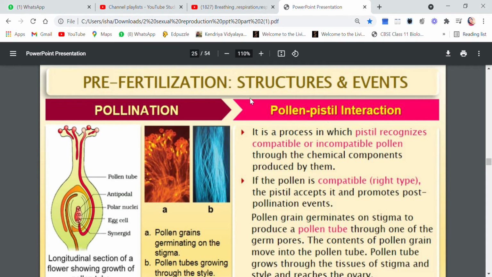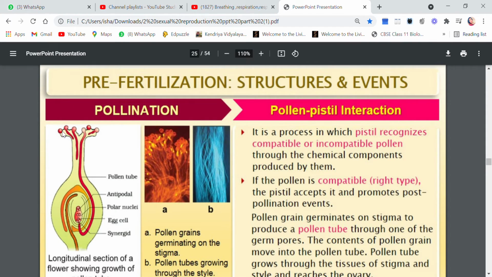Now, children, pollination has been done. Pollen grains have come and settled on the stigma. So now what happens? Now is the process when the first stage of sexual reproduction will start. It is a process in which the pistil recognizes compatible or incompatible pollen.